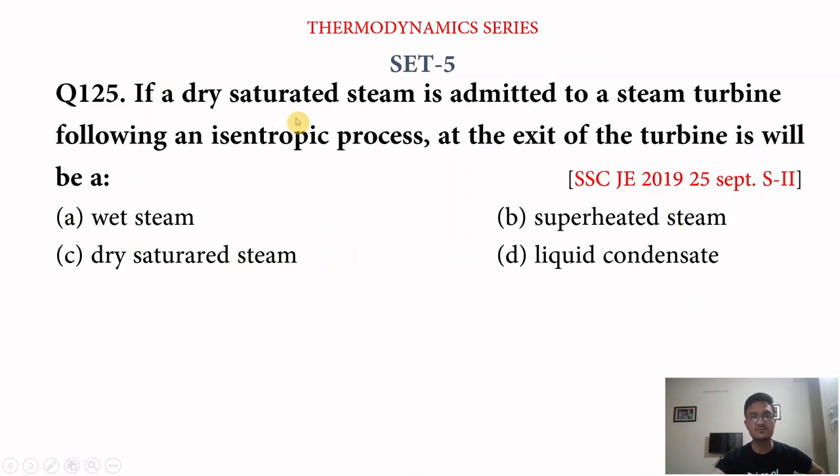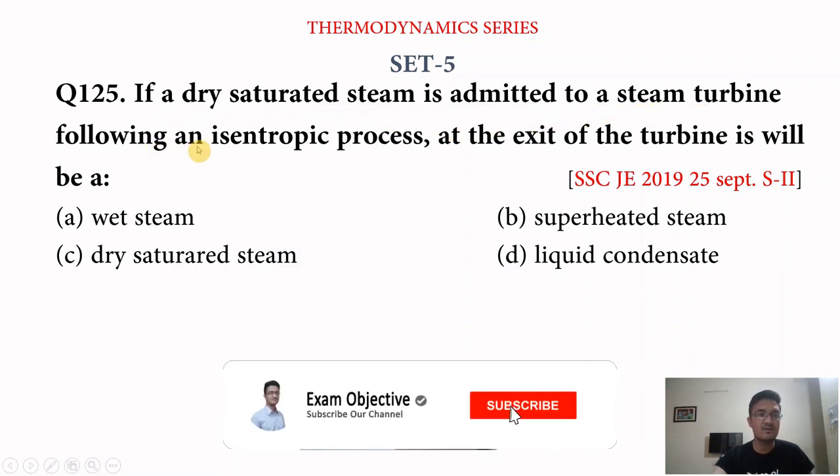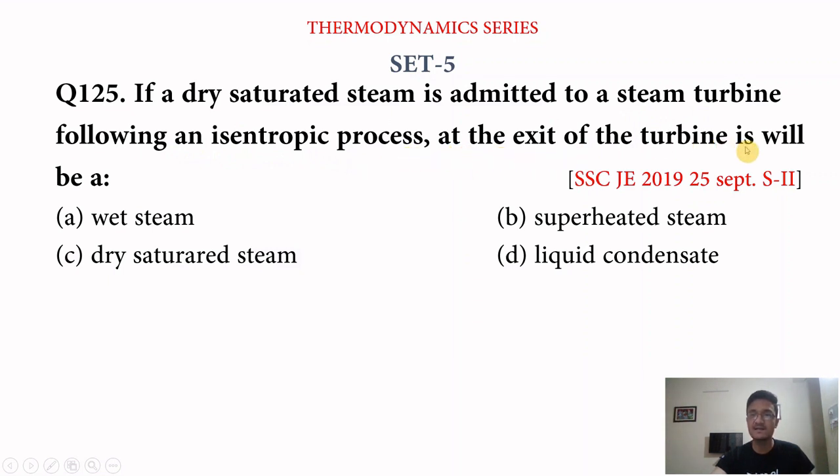If dry saturated steam is admitted to a steam turbine following an isentropic process, at the exit of the turbine there will be: option A, wet steam; option B, superheated steam; option C, dry saturated steam; and option D, liquid condensate. So the answer must be wet steam. At the exit of the turbine there will be wet steam.